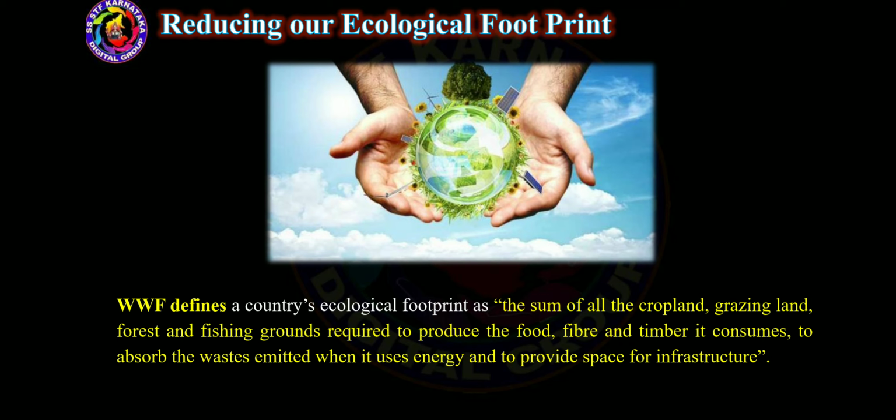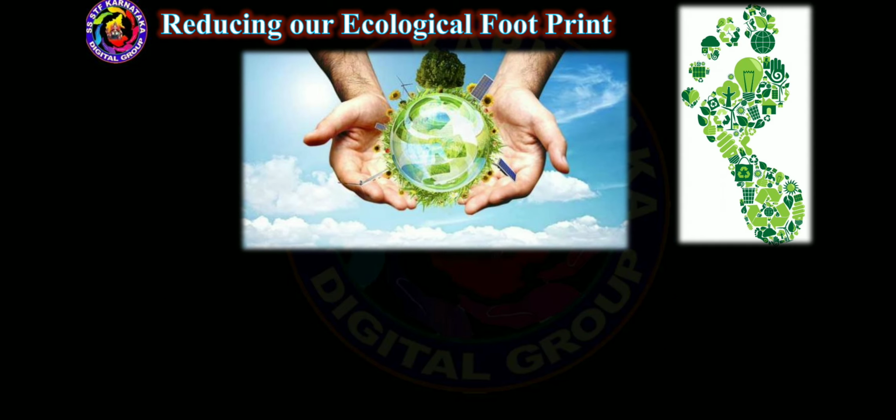WWF defines a country's ecological footprint as the sum of all the cropland, grazing land, forest and fishing grounds required to produce the food, fiber and timber it consumes, to absorb the wastes emitted when it uses energy, and to provide space for infrastructure.